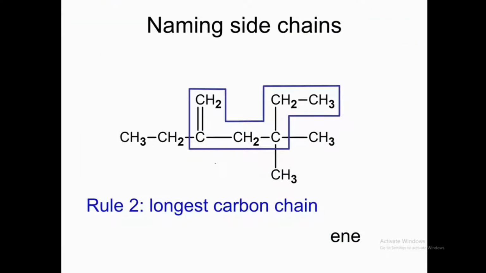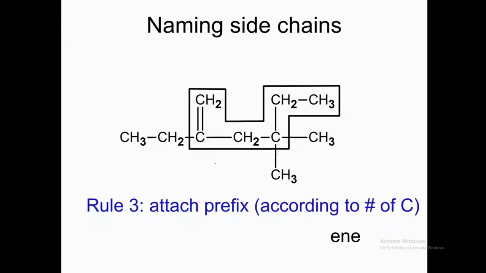That should be the longest carbon chain. Rule number 3, attach prefix according to number of carbons. Hexane, because this is 1 carbon, this is 2, this is 3, this is 4, this is 5, and this is 6.